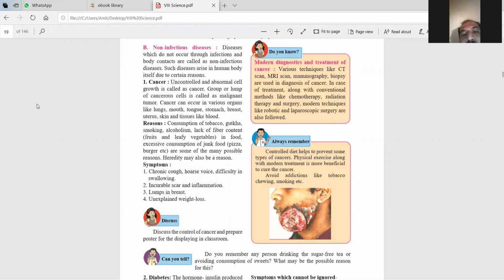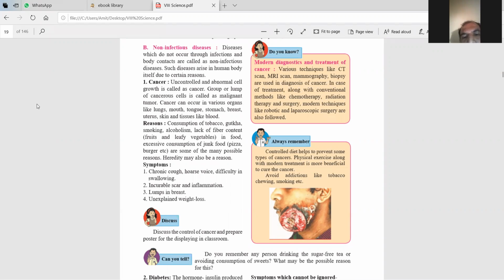मतलब ये सब जितने भी ऑर्गन्स हैं उन सब का अलग अलग कैंसर्स होता है. There is lung cancer, mouth cancer, tongue, stomach, breast, urethra, skin and tissue like blood. Now there is a reason why this happens.